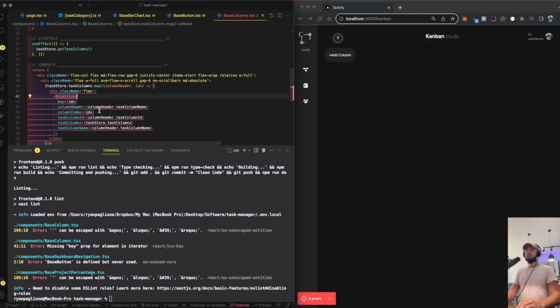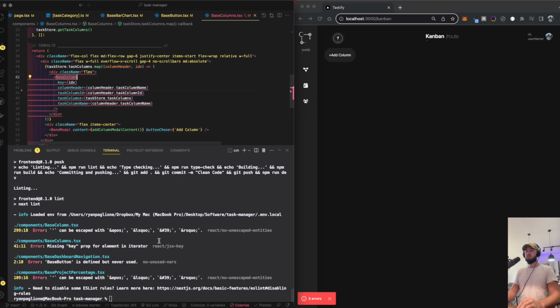And what's the error here? Oh, we can no longer accept column index. We aren't passing that in anymore into base column. So what else? Missing key prop. Nope, it should be right there. Column header, task store column header. Missing key prop for element in iterator. Oh, I see.